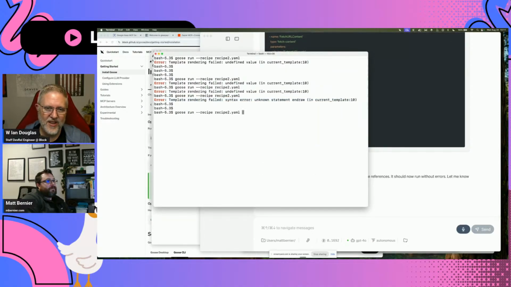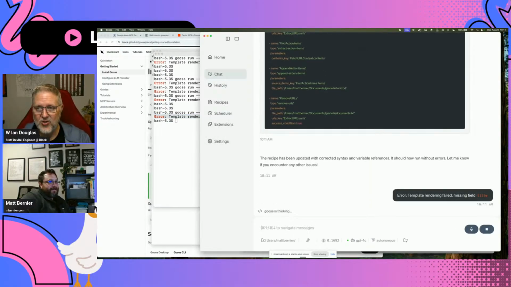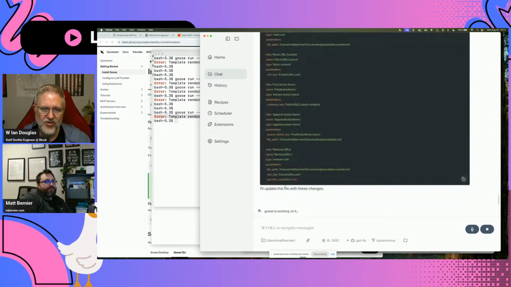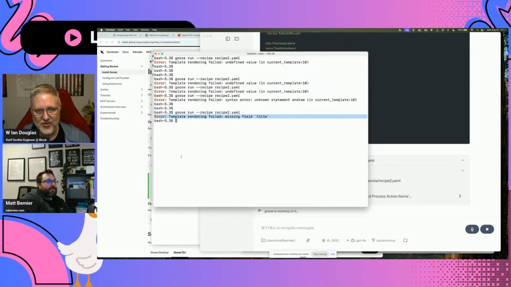So if this doesn't work, then what we'll do instead is we'll tell Goose, write me the steps that I can put in a new Goose window to do this. And then we can just save that session as a recipe.